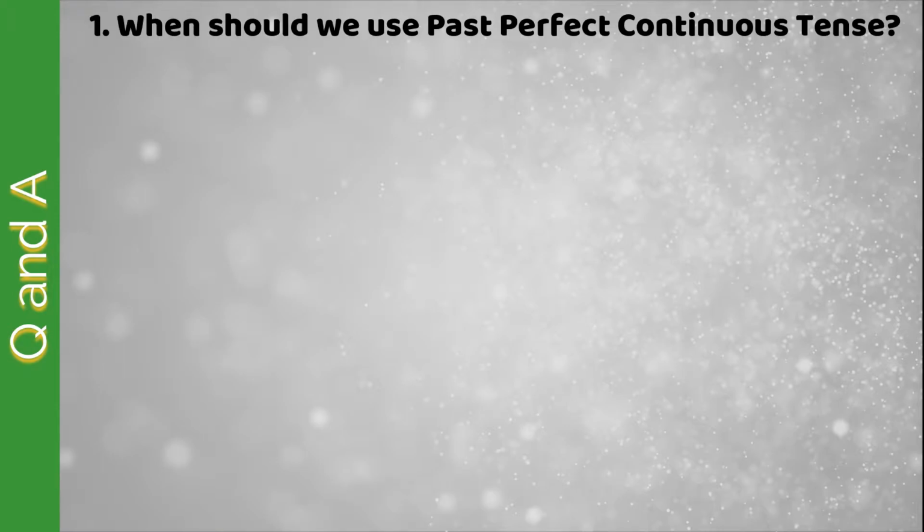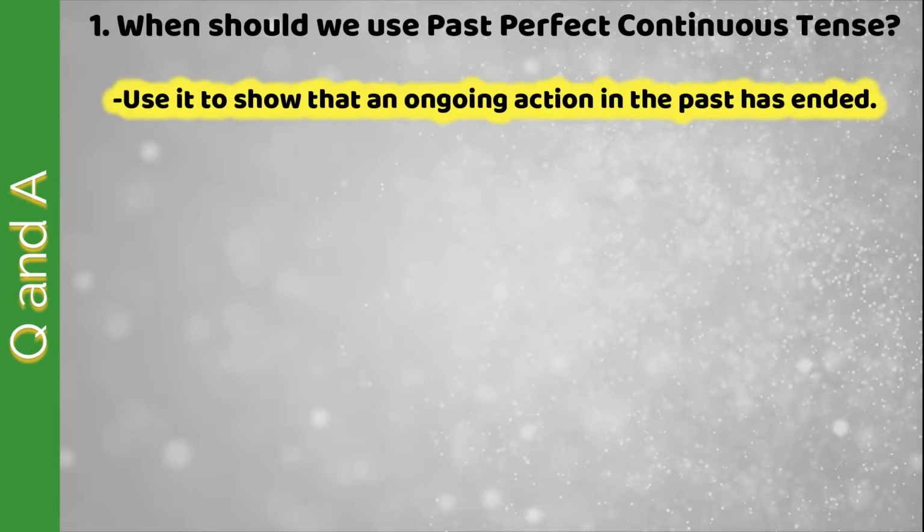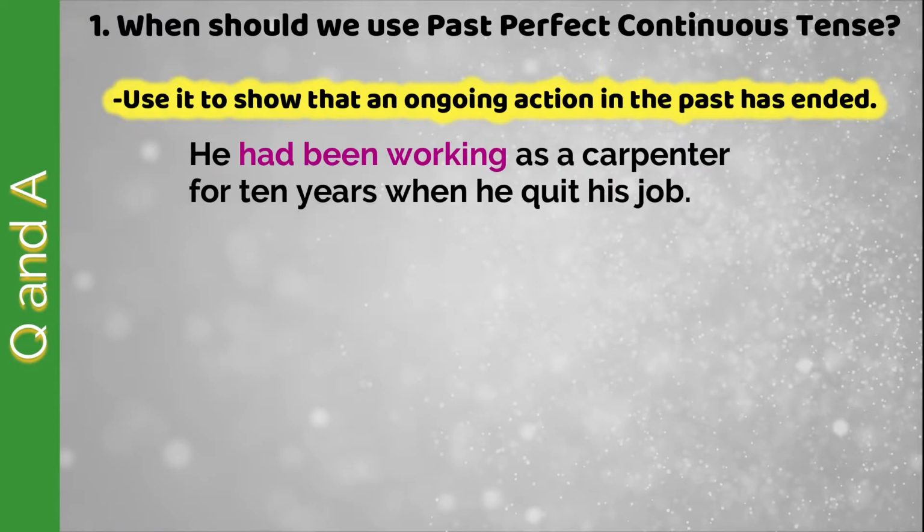Q&A, question and answer. When should we use past perfect continuous tense? Use it to show that an ongoing action in the past has ended. Ongoing action means that an action has started and continued in the past. For example, he had been working as a carpenter for 10 years when he quit his job. The action is had been working. He began working in the past, continued working in the past, and his work ended in the past. The work ended because he quit his job.